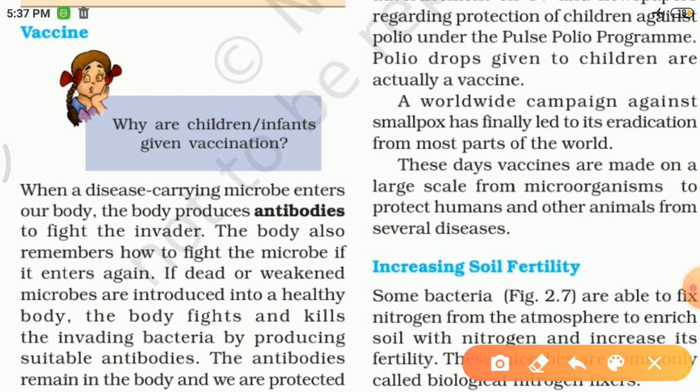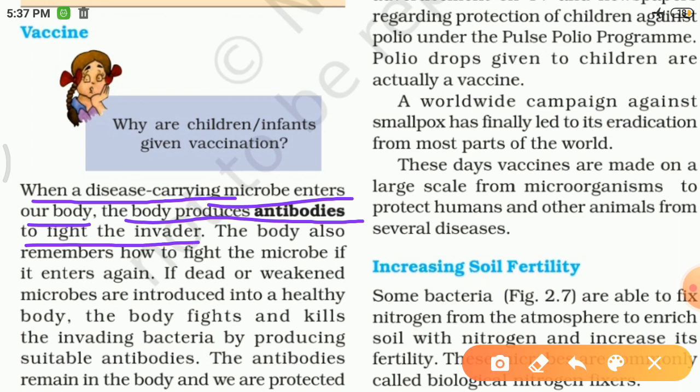Paheli is asking why children or infants are given vaccination. By vaccination, children are protected from several diseases. When a disease carrying microbe enters our body, the body produces antibodies to fight the invader. The body also remembers how to fight the microbe if it enters again.